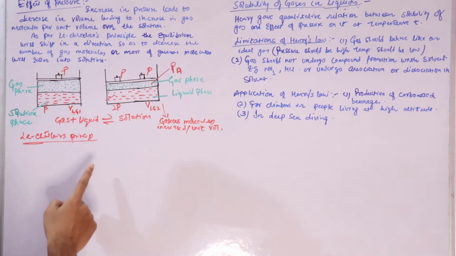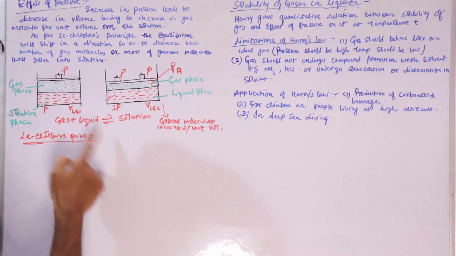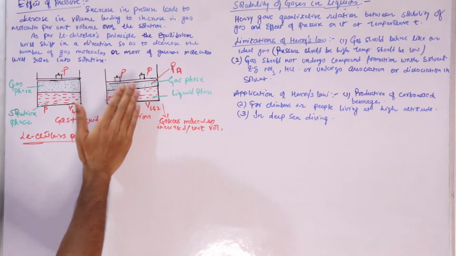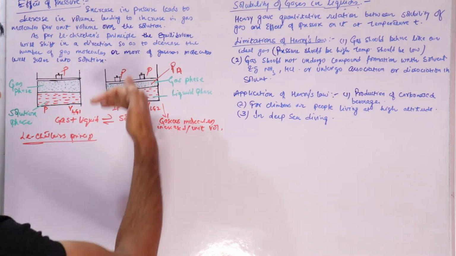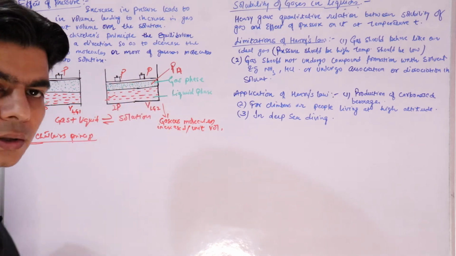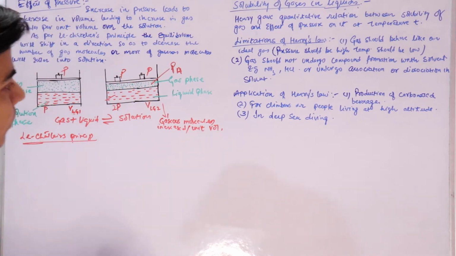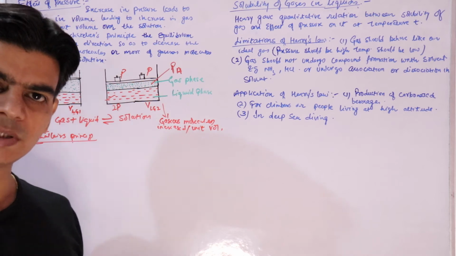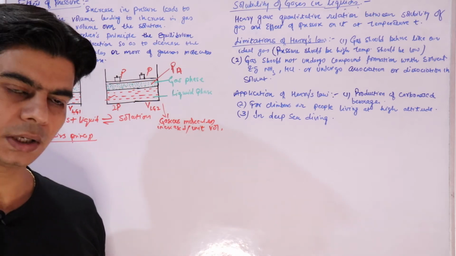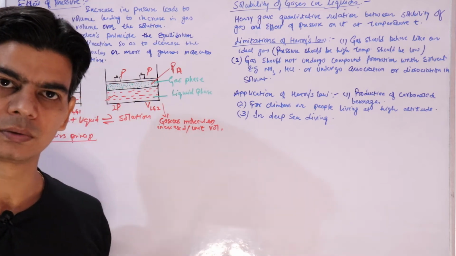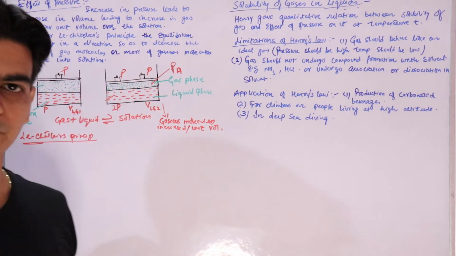I'll repeat: when you increase the pressure, as per Le Chatelier's principle, this equilibrium will shift in a direction so as to decrease the number of gaseous molecules above the liquid surface. How will the number of gas molecules above the liquid surface decrease? More of the gas molecules will enter the solution. If more gas molecules are dissolving in the solvent, it means that the solubility of gas increased on increasing the pressure.